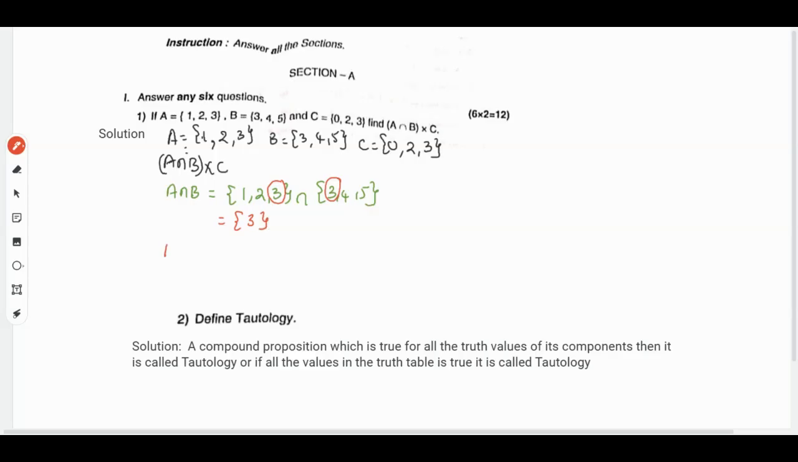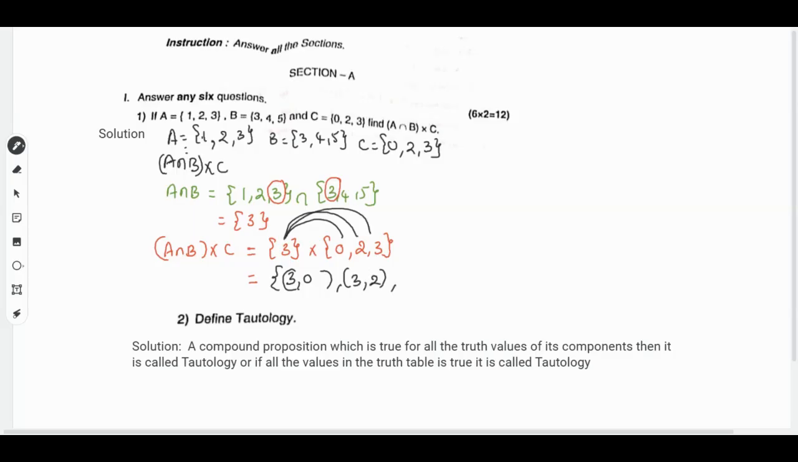Now we need to find A intersection B cross C. That will be A intersection B, which is 3, cross C, which is 0, 2, 3. Now we need to find the cross product, the Cartesian product, for this. So that will be 3 comma 0, then 3 comma 2, and then 3 comma 3.